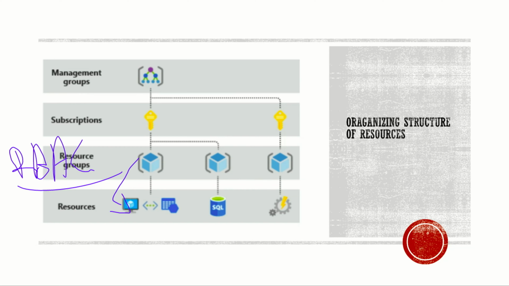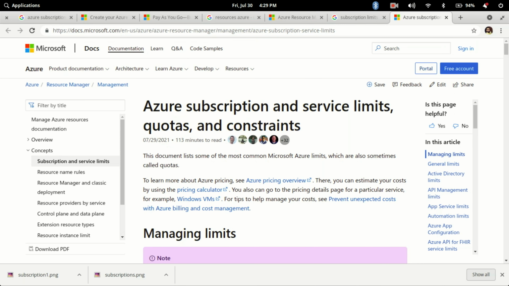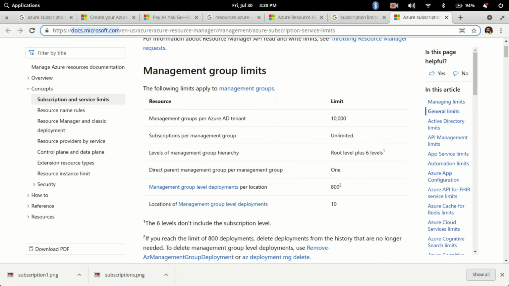So these are some important concepts in Azure whenever you are working on it. Now if you want to see the limitations, how many management groups you can have, how many resources you can have, how many subscriptions you can have, you can always refer to the standard documentation for Azure. It is the best place to find all the information. You will find the different limits, like those related to management groups.